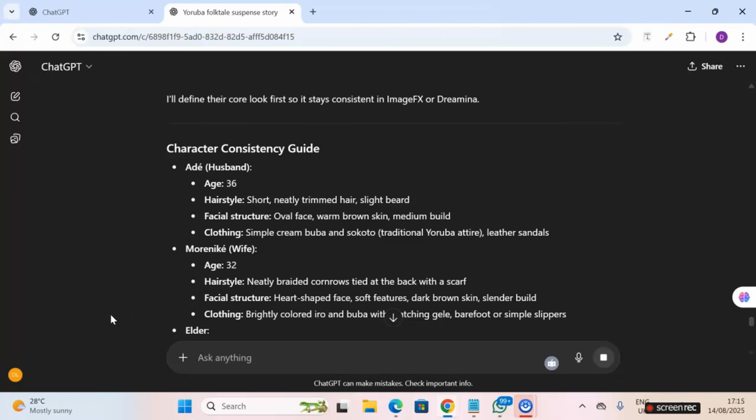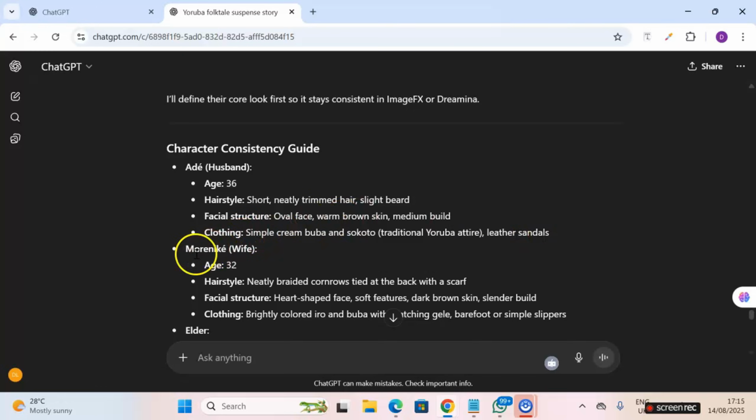As you can see, you will notice that it started with the character consistency guide. We have Ade as the husband, age 36. The hairstyle: short, neatly trimmed hair. Facial structure: oval face. Clothing: simple cream agbada and sokoto, because this is actually traditional Yoruba attire.